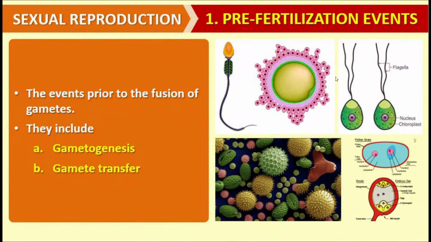The pre-fertilization events you may see in the PowerPoint diagram. There is a picture of a spermatozoon as well as the ovum. This is the ovum of human beings, and this is a sperm of the human species also. You may see these two are the haploid gametes which later on unite to form the zygote, and the zygote is responsible for development of a new individual in sexual reproduction.